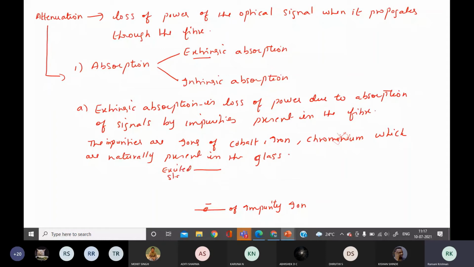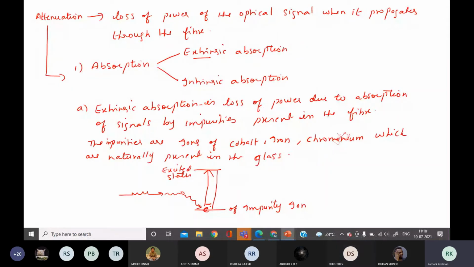The electrons of the impurity atoms will be in the excited state. Next time, it will come down by emitting a photon. Am I clear now? By emitting a photon.